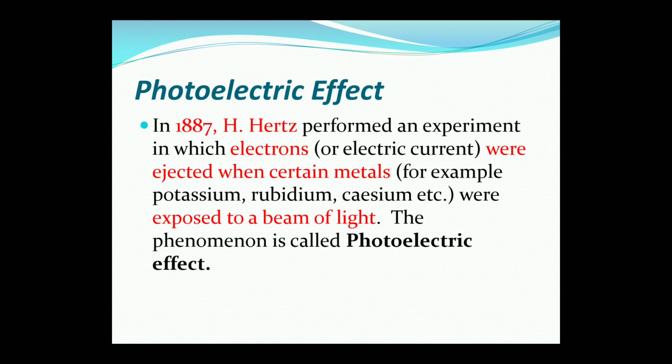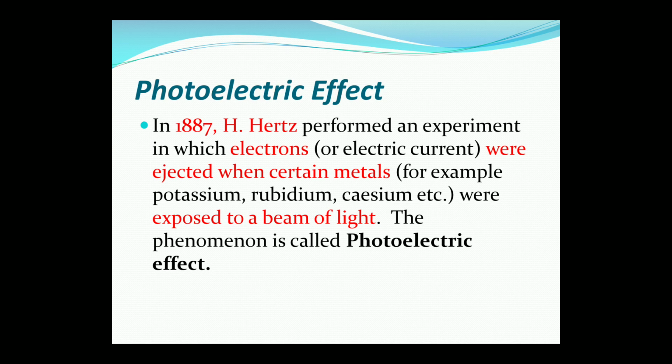In 1887, H. Hertz performed an experiment in which electrons or electric current were ejected when certain metals like potassium, cesium and rubidium were exposed to a beam of light, and the phenomenon is called the photoelectric effect.